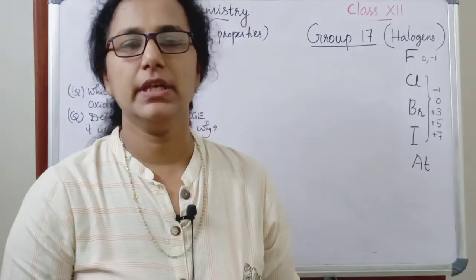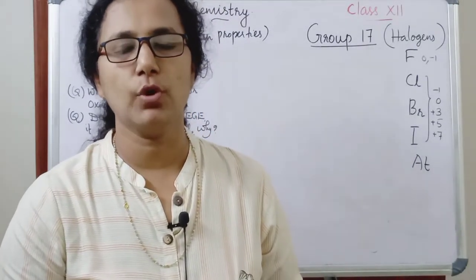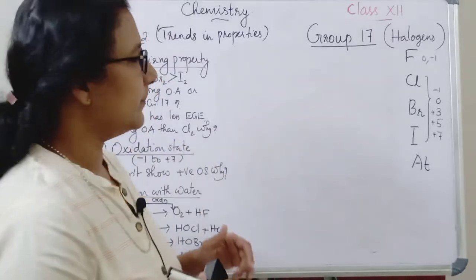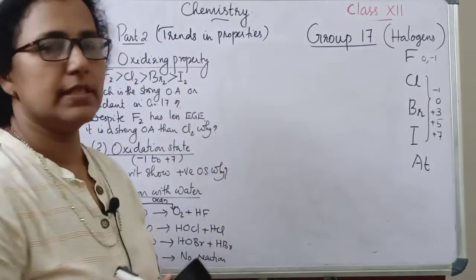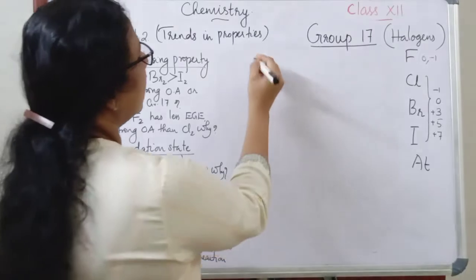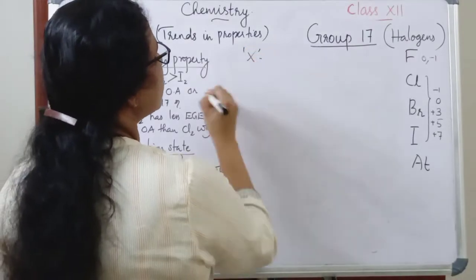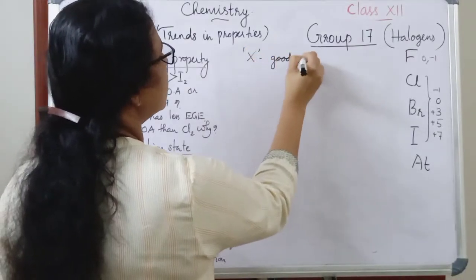Hello students, let us begin the second part of trends and properties of group 17 elements. Here the first one is oxidizing property. Halogens can be represented as X. They are good oxidizing agents.